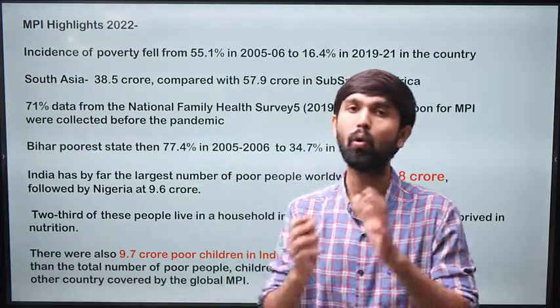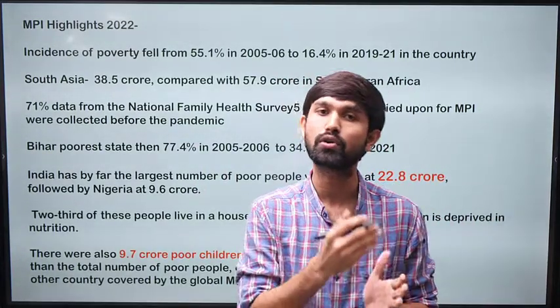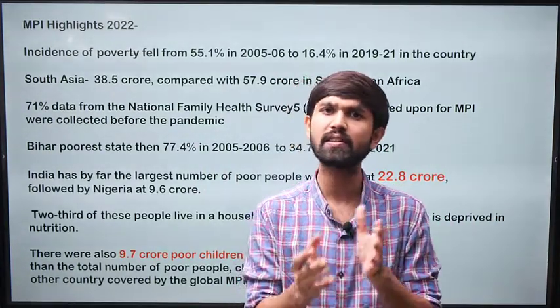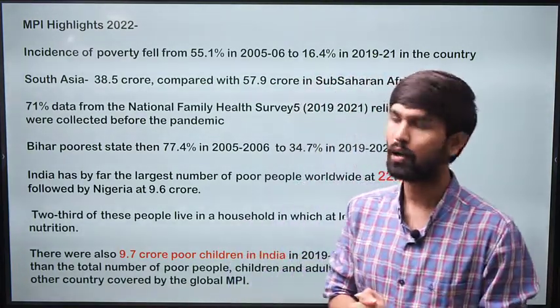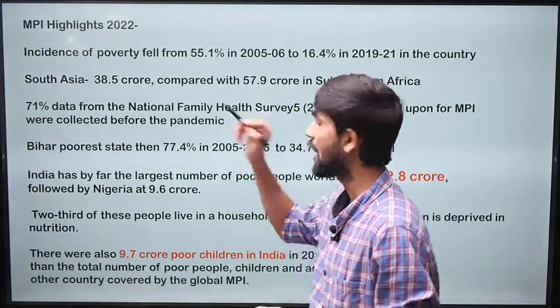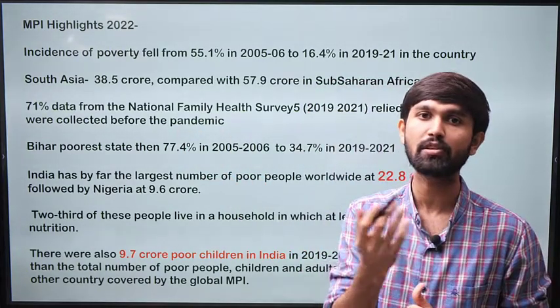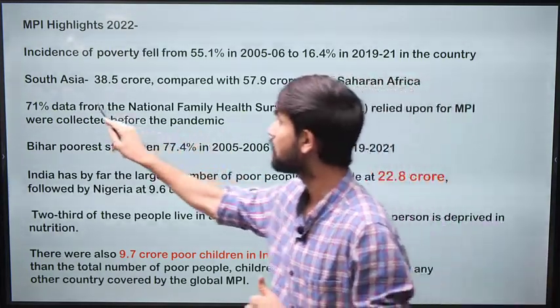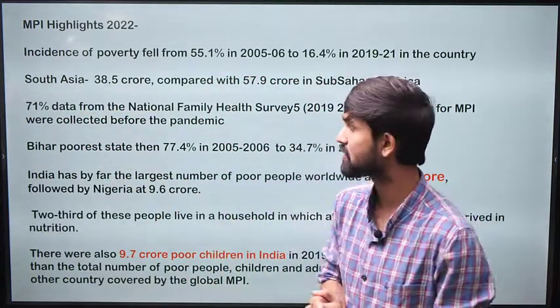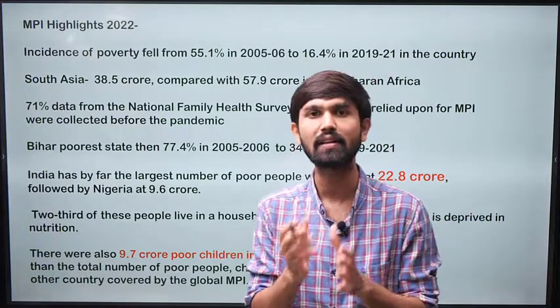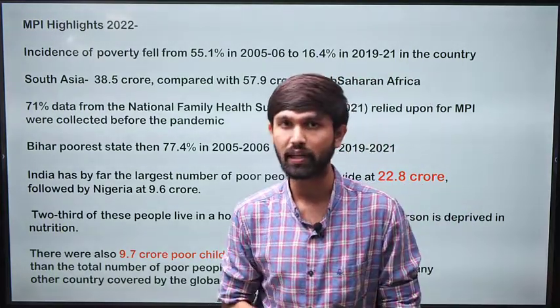And we all know what kind of effects the pandemic has had on the lives of the poor, where the incidence of poverty due to the pandemic has just increased. So one factor to consider when studying this year's multidimensional poverty index is that the majority of the data is pre-pandemic, and that is why we need to take this into consideration. But nonetheless, it does show a trend which we can take notice of.